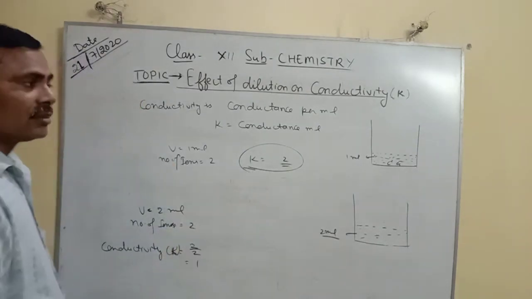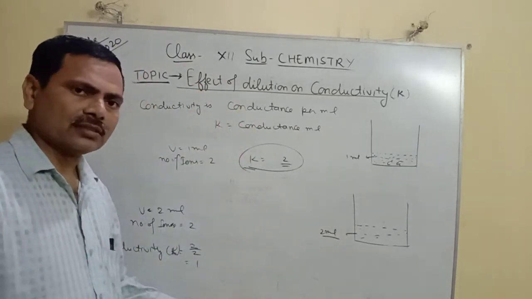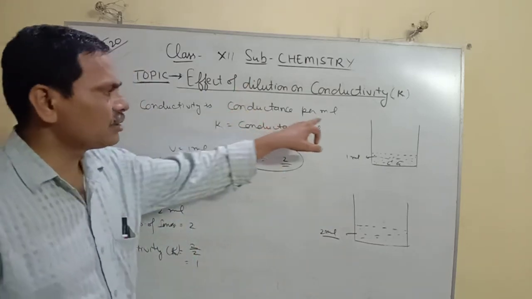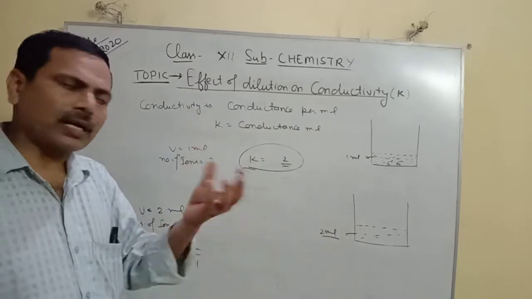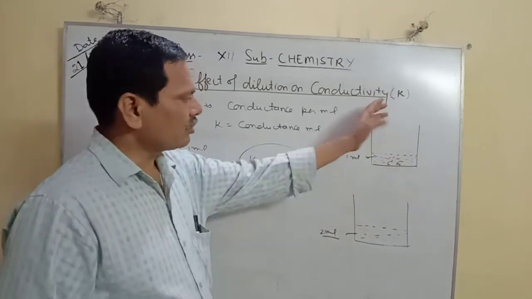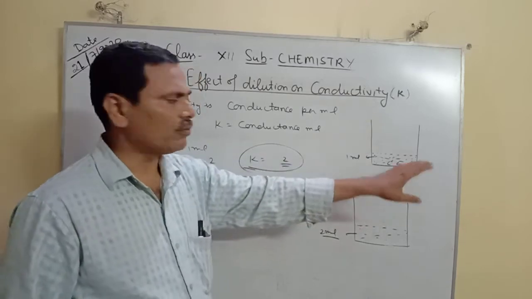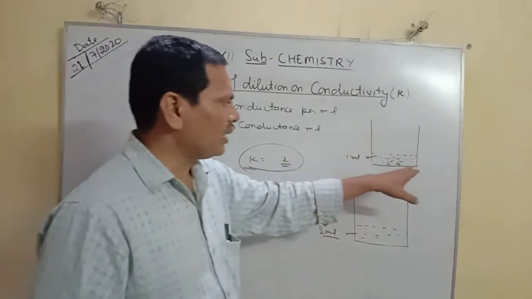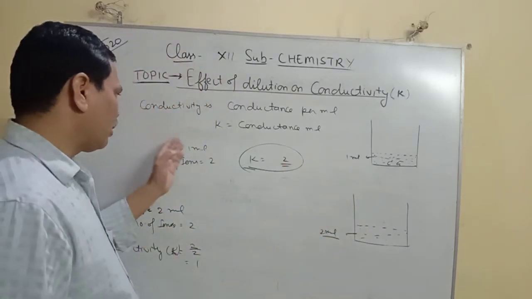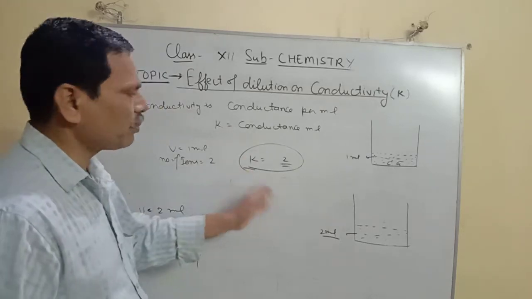Again, conductivity is the conductance of the ions in 1 ml, conductance per ml. It is only an assumption that this container contains 1 ml of electrolytic solution with two ions, cation and anion, whatsoever the ions may be, A and B. So kappa will be 2.